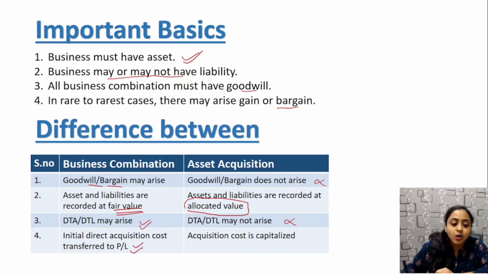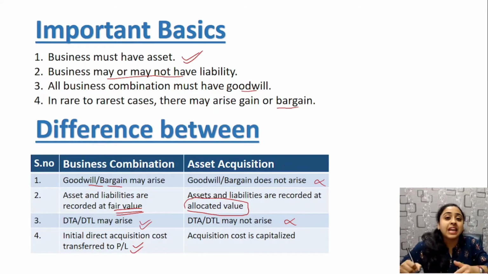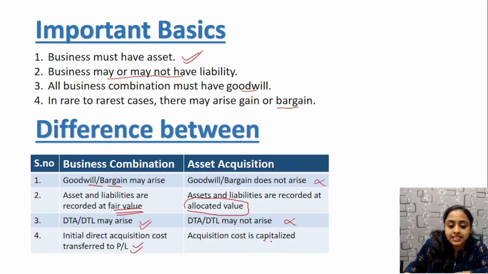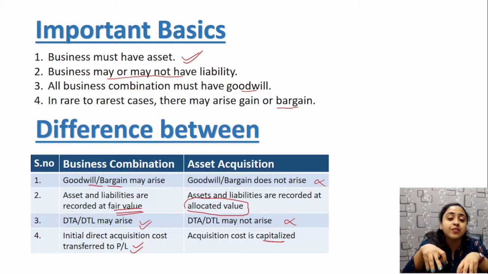Here all the cost is transferred to P&L, whereas in case of asset acquisition, the initial cost, installation cost, any cost of trial and error runs, all this cost is capitalized into the cost of acquisition of the asset. Here it is capitalized, there it is transferred to P&L directly. These are the specific differences and give you a clue of what is business combination and how it is different from asset acquisition.